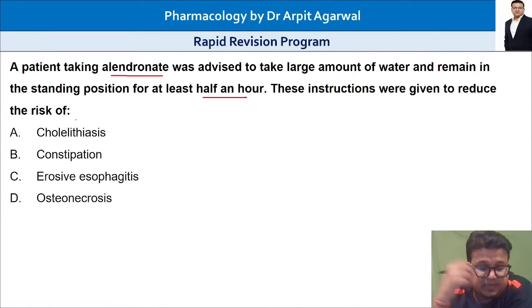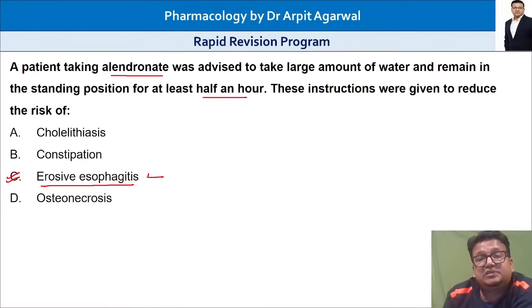By these instructions, yes, I'm looking at the responses, everybody is correct. Erosive esophagitis, that is the most common side effect of bisphosphonate therapy, especially the oral ones.